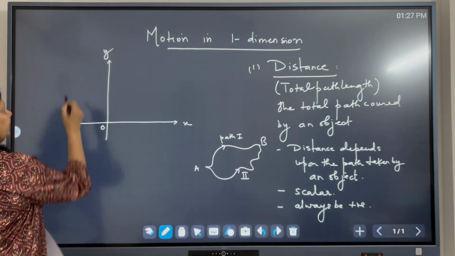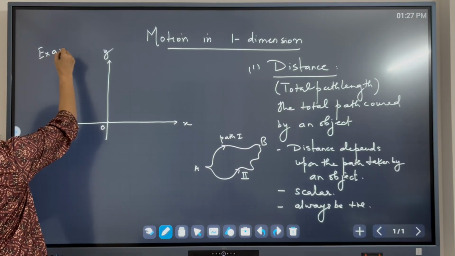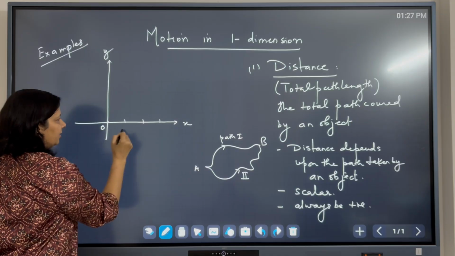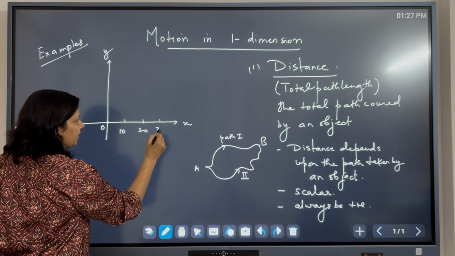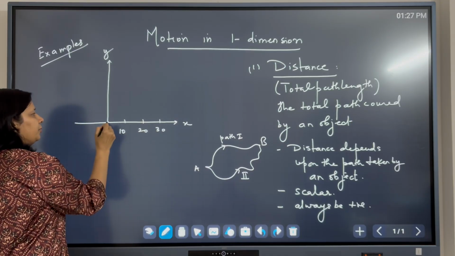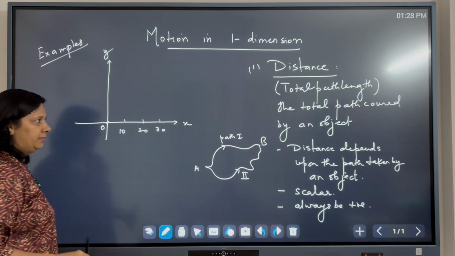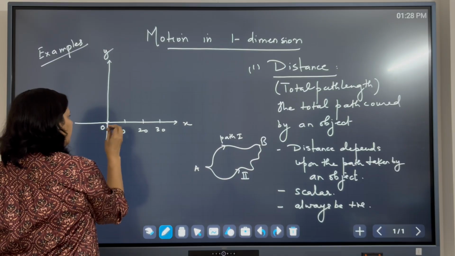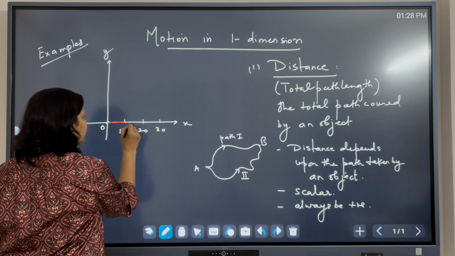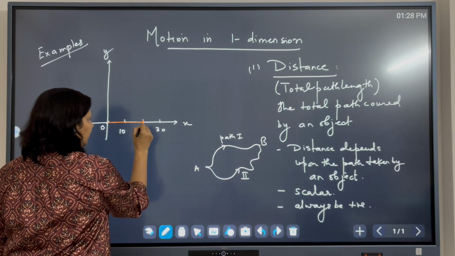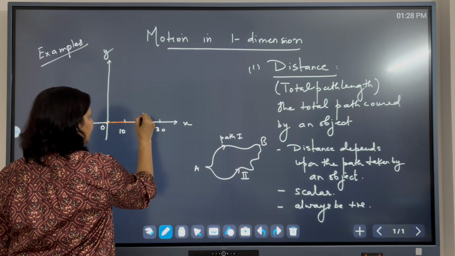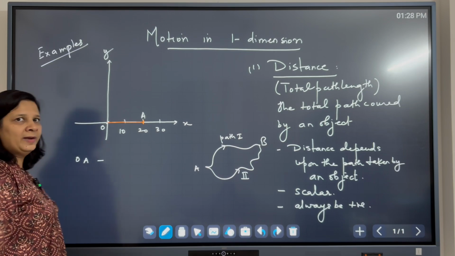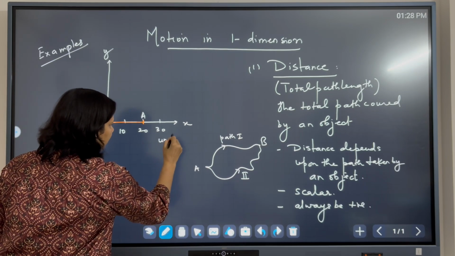Now let us take a few examples to understand this better. For example, here this is 10 units, 20 units, 30 units. The object is moving along x direction. Now, if the object starts from O and moves till here, let me mark this point as A. So from O to A, what will be the distance covered by the object?